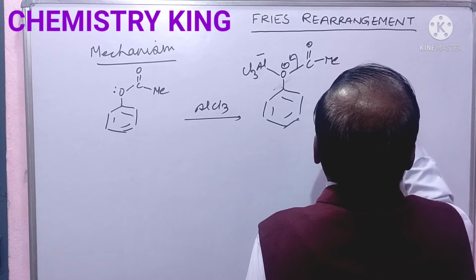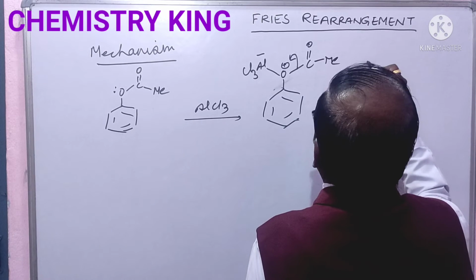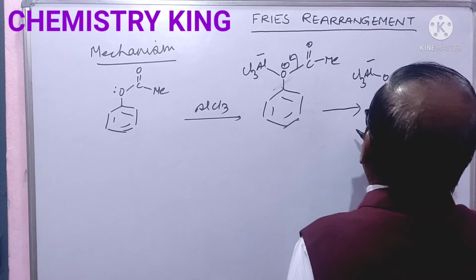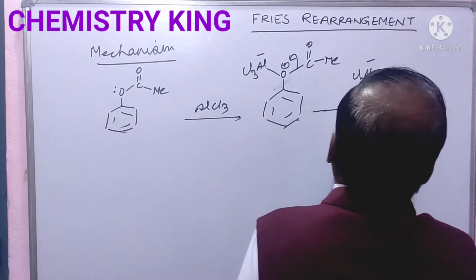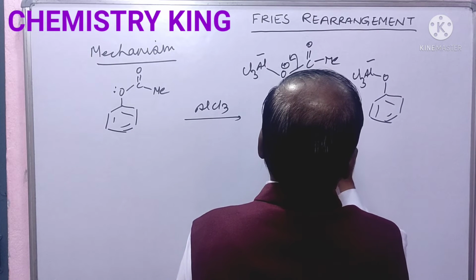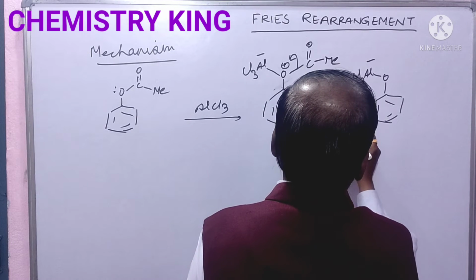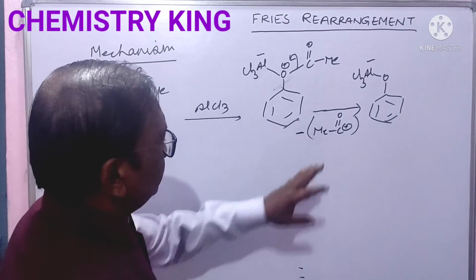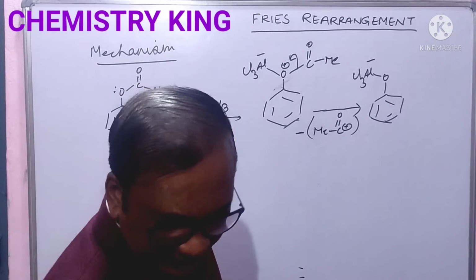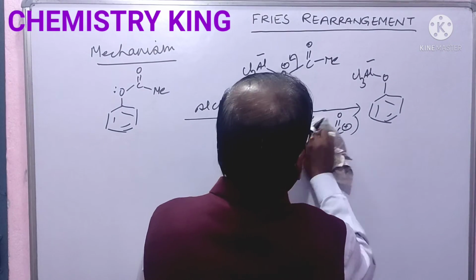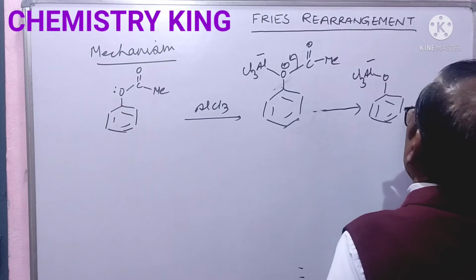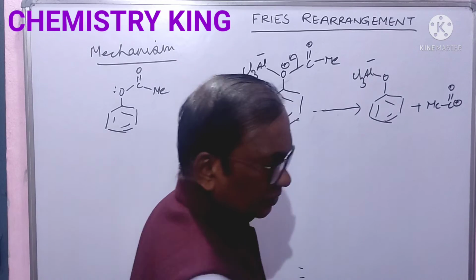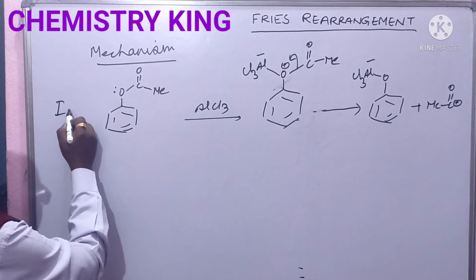Resulting in this O AlCl3 minus and this MeC double bond O positive charge. It is step 1.